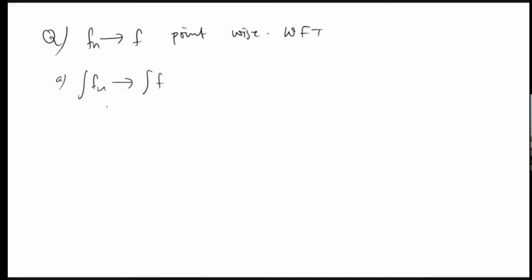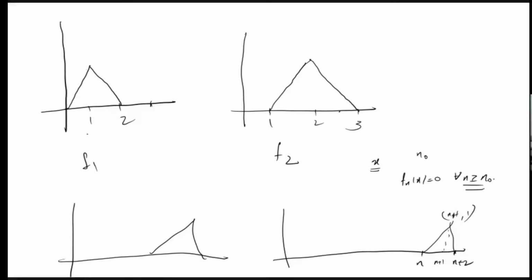Just in the previous slide, we know that this Fn is converging to 0 point-wise. At any point, it is converging to 0. So what is the integral of F1? Integral of F1 is nothing but the area of this portion. Otherwise, it will be 0. Sorry, integral of F1 is the area of this portion. What will be the area of this portion? Half into this length 2 into height 1, which is equal to 1. And integral of F2 is the area of this portion, half into 2 into height. So integral F2 is also equal to 1.